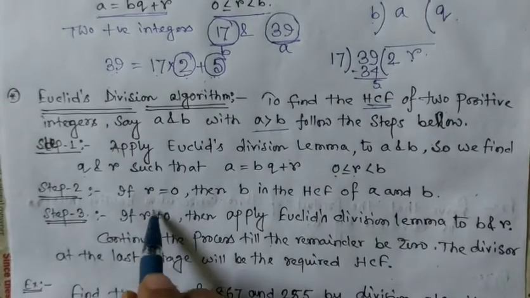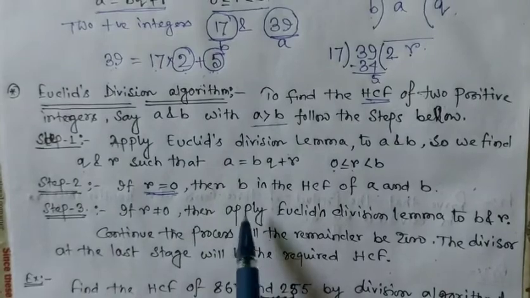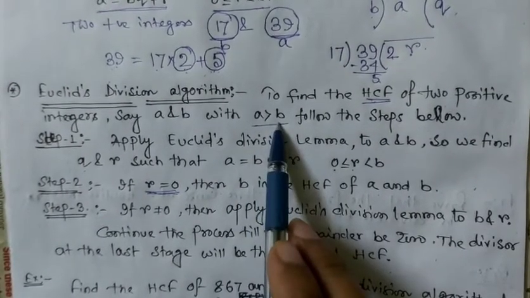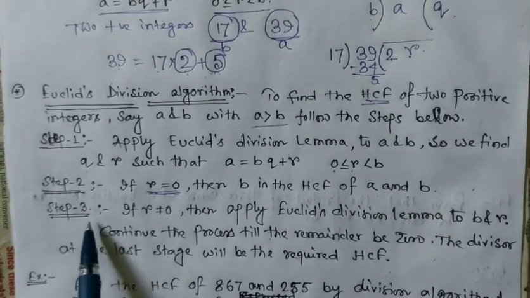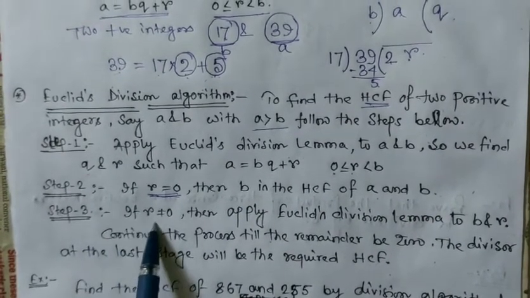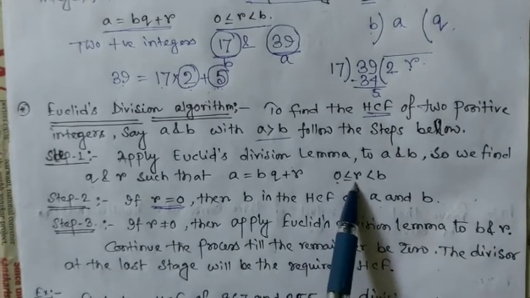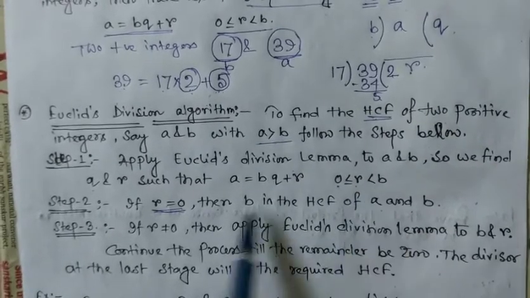Okay. So when the remainder R is 0, then we consider the smaller number of A and B. B is the HCF of A and B. If in step 3, R is not equal to 0, that means 0 < R < B. Here, 0 ≤ R < B.